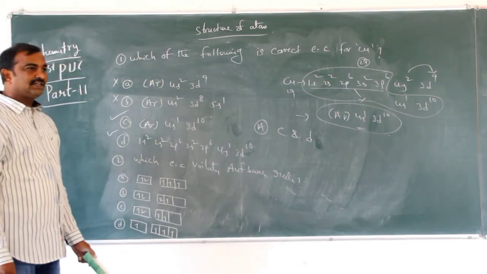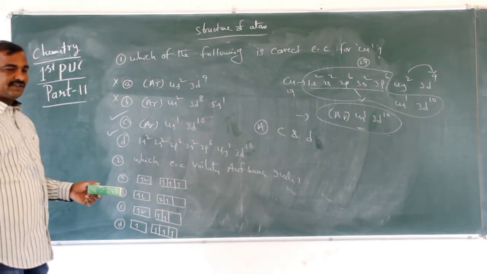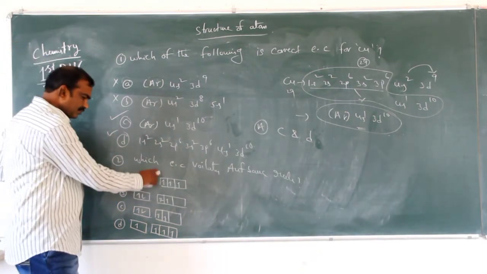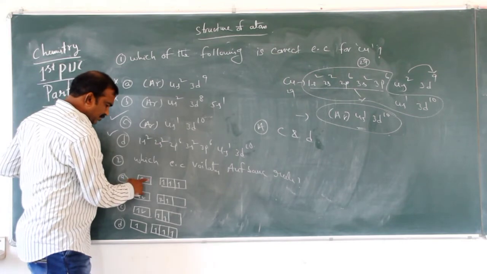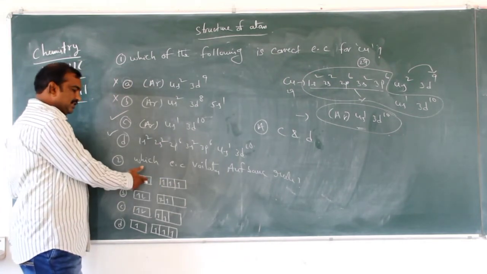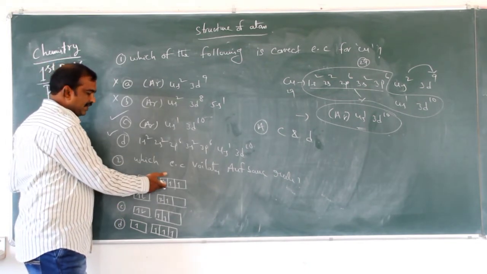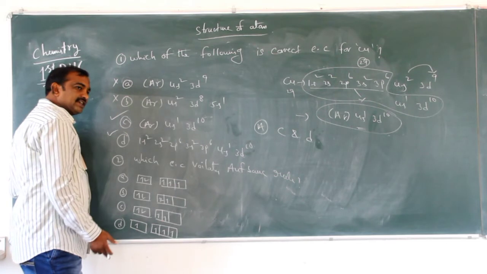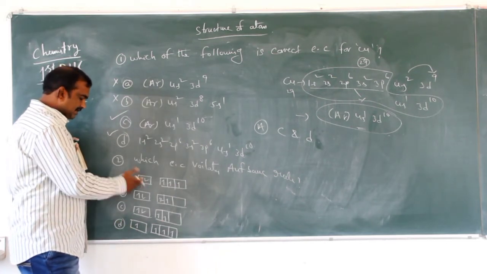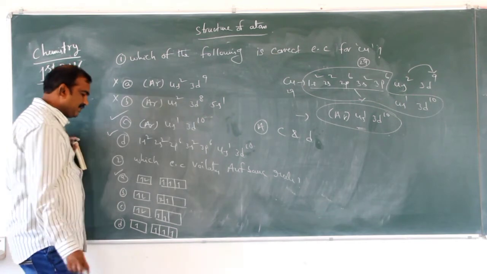Aufbau principle means arranging electrons in increasing order of their orbitals. Look here: there are 5 electrons. First the s orbital is filled with 2 electrons, and in p one each, 1, 1, 1. That is correct. Next, option B.